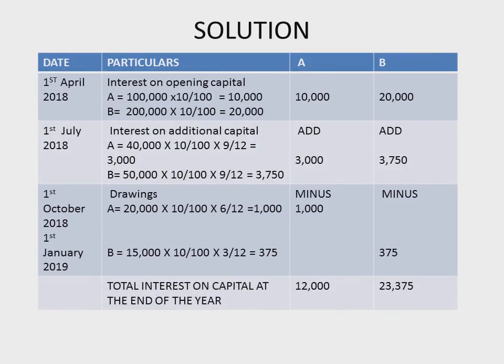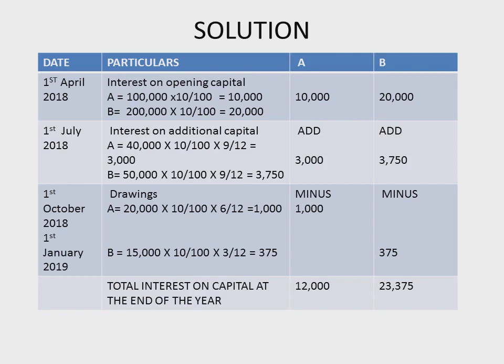Let's start the solution. So first, we have to calculate interest on opening capital. Opening capital means capital as it stood on 1st April 2018. So interest on opening capital, A is equal to 1 lakh into rate of interest 10 upon 100, that is 10,000. For B, 2 lakh into 10 upon 100, that is 20,000.